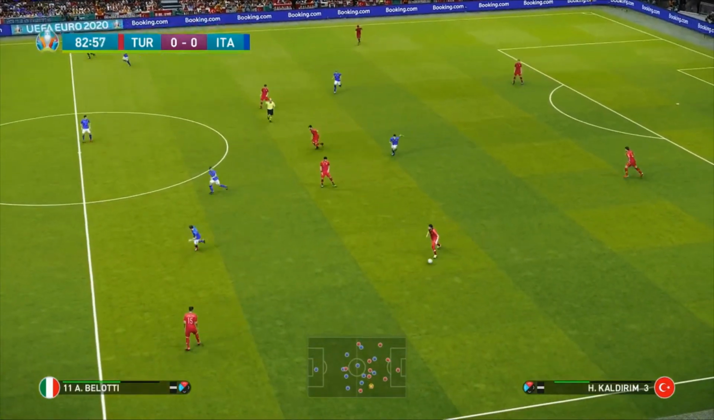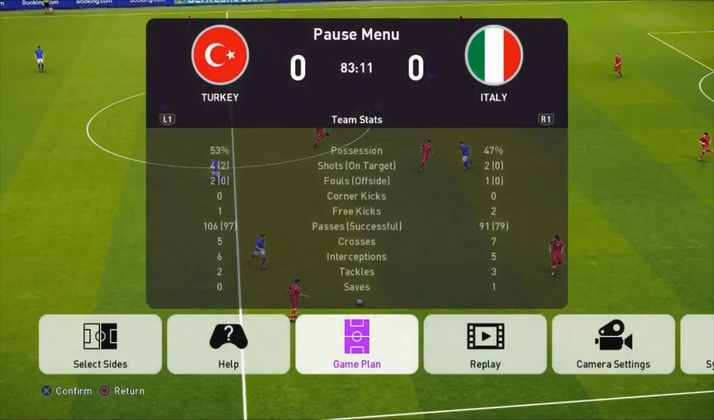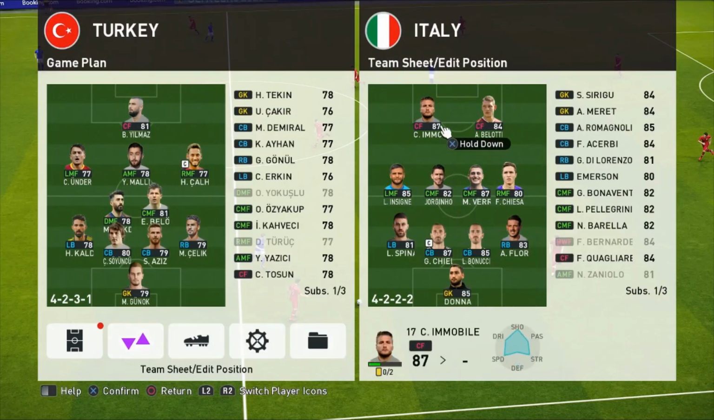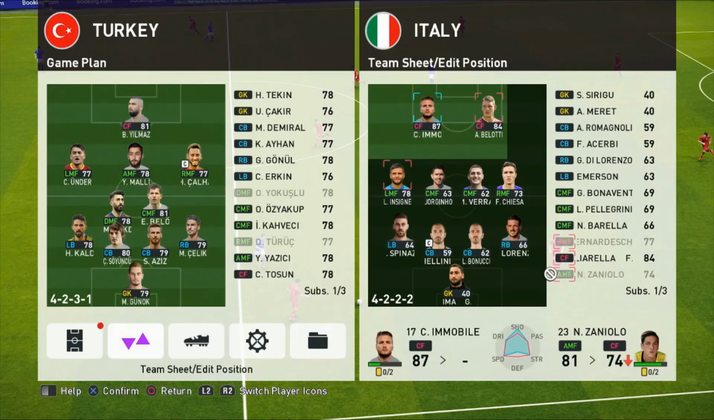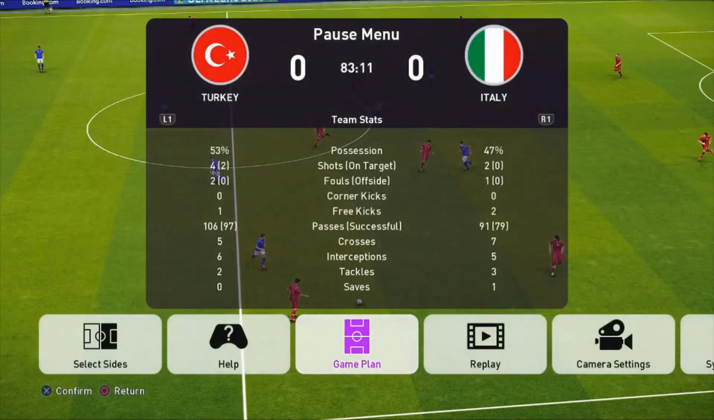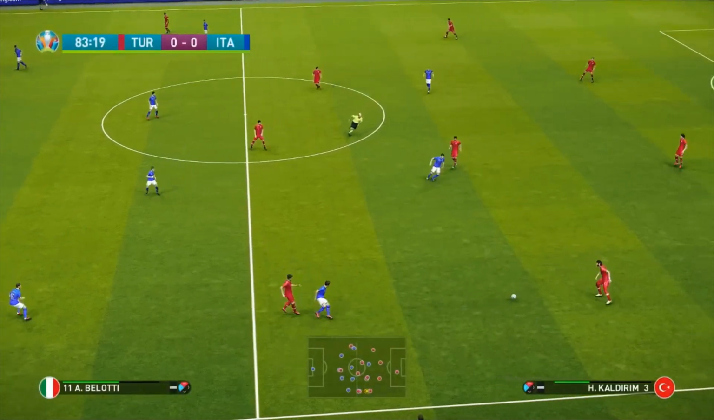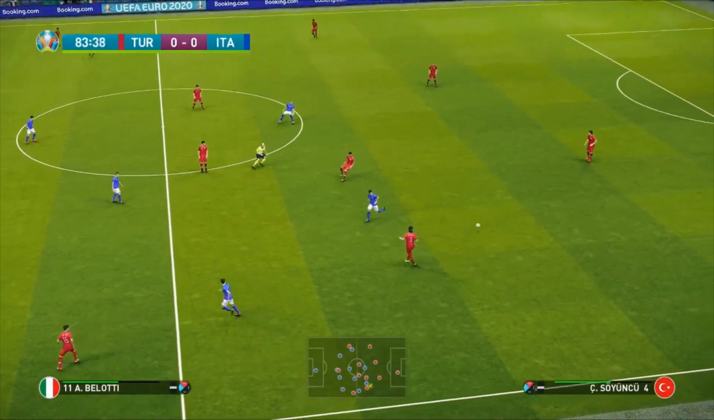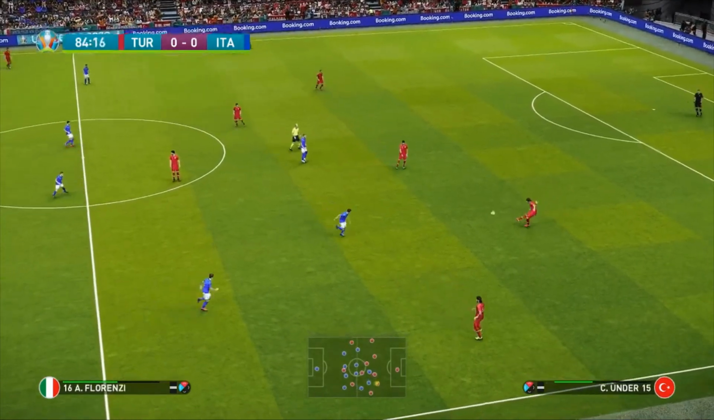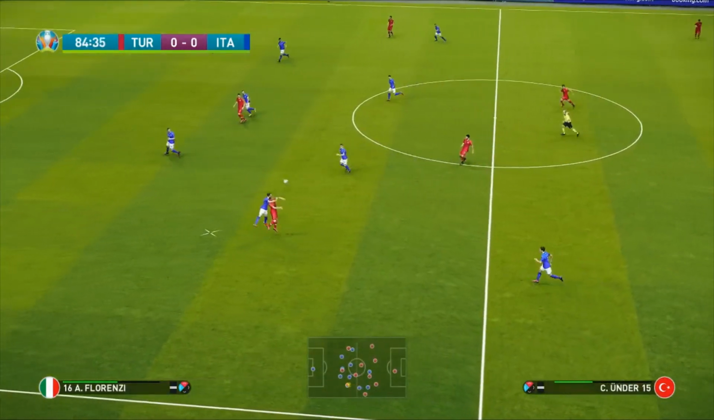Tekdemir into Calderon. We've had another request for a substitution here. Immobile is going to come off. Quagliarella is going to come on here. Another substitution, of course. Both sides desperate to nick the points in this game. So we should have him hopefully come on in the next couple of moments. Here's Soyuncu into Tekdemir. You could say here Turkey could be quite happy to take a point home.